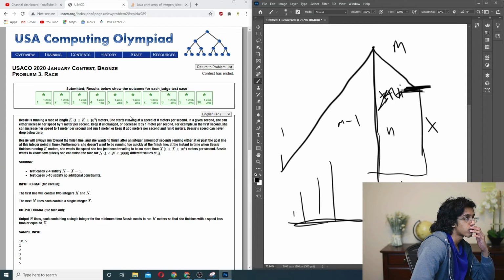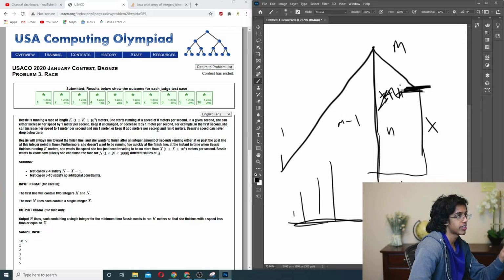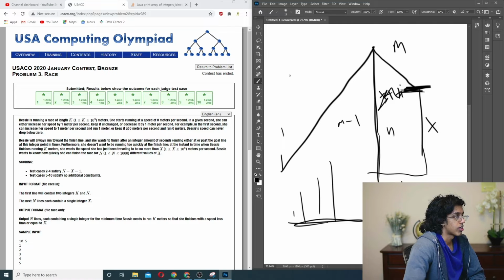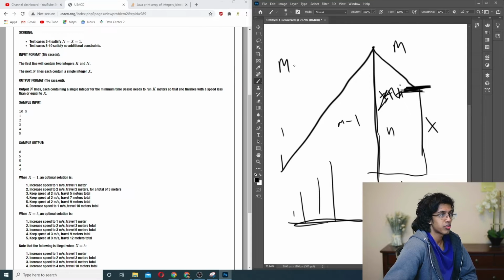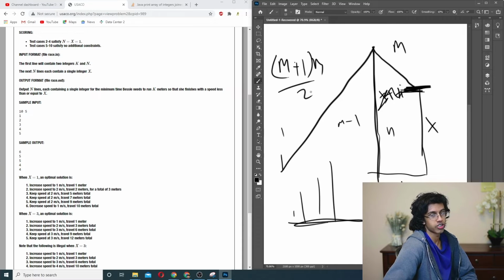Wait, what? How does this work exactly? So in the first second she can, okay, so it happens immediately. Well, yeah, okay. And what do we want to print out? Minimum amount of time. Oh yeah, so it's going to be m plus 1 times m over 2. That's just the formula for it.